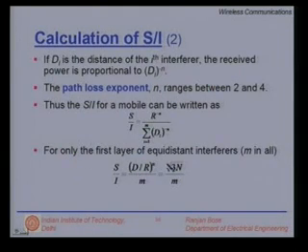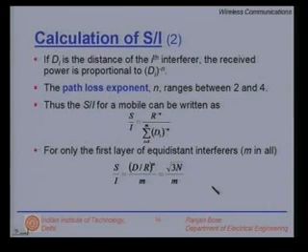Only for the first layer of equidistant interferers, we can put this equation as (D over R) raised to power n divided by m, just carry out the summation and assuming equidistant. So, d1 is equal to d2 is equal to d3, so and so forth till dm. So, you get an answer as (under root 3N) raised to power n divided by m.